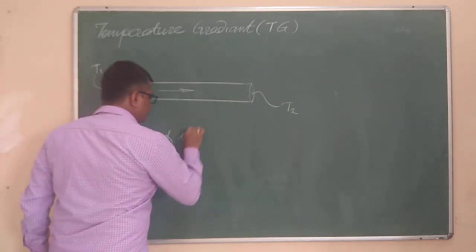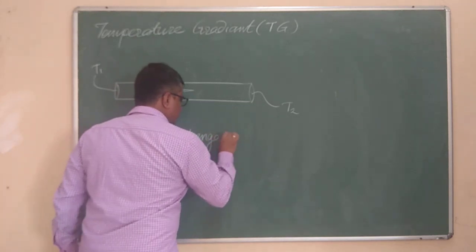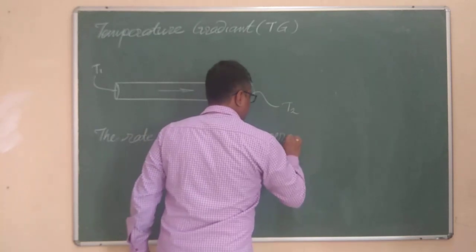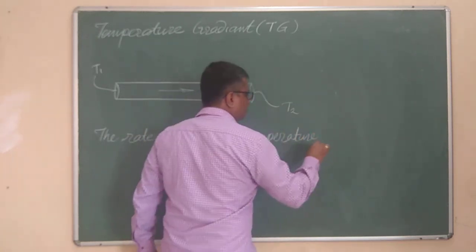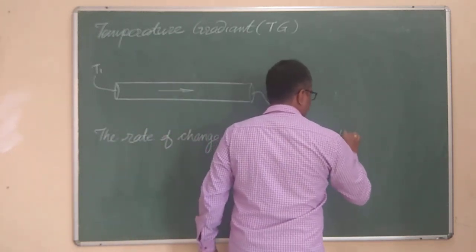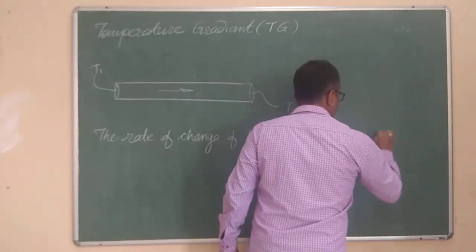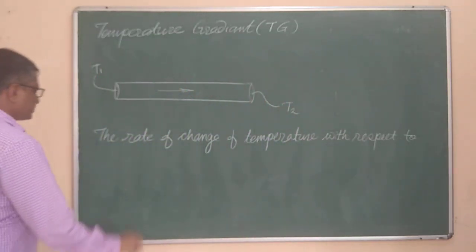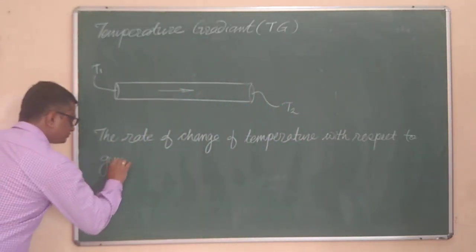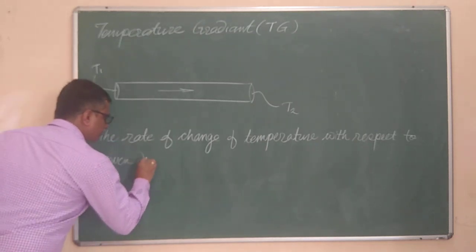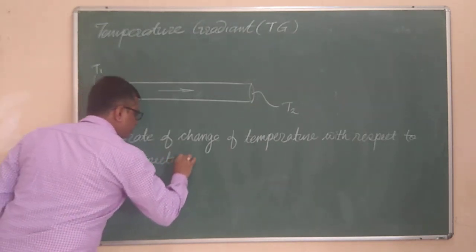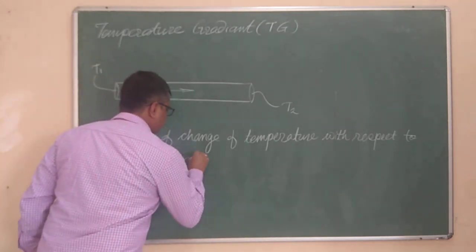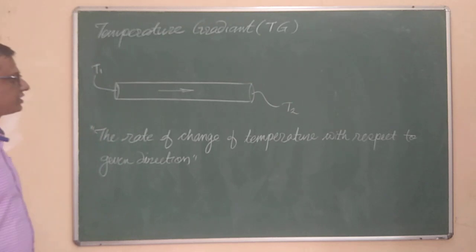The rate of change of temperature with respect to the given direction is called temperature gradient. That's it. It's called temperature gradient.